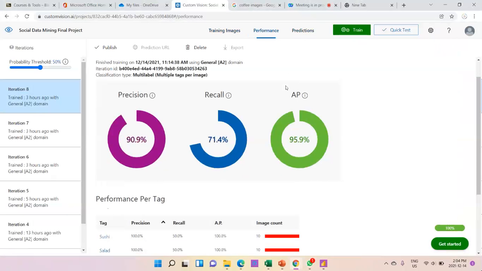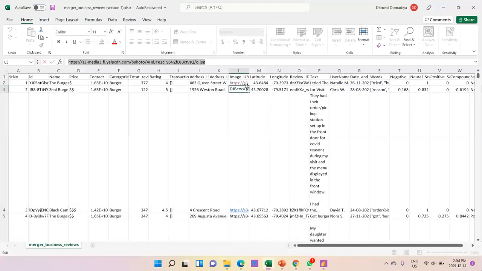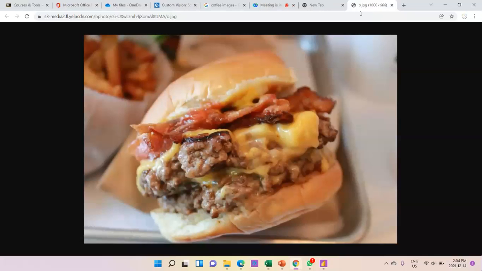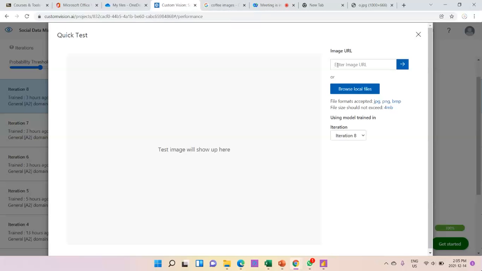It has 99.9% precision and 71.4% recall. Let me perform some quick tests on the trained model. We have data about reviews, and we also fetched the image URL in the reviews column. So I am copying this image URL, and I am going to run it and perform a test on it.